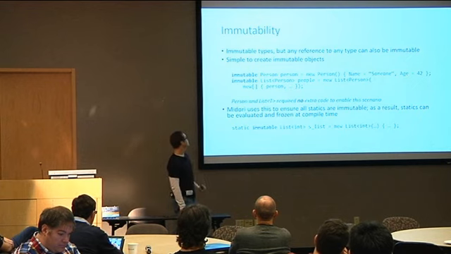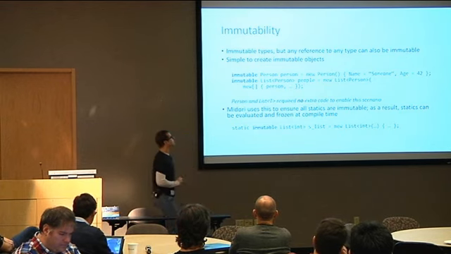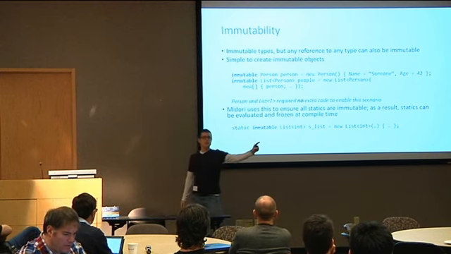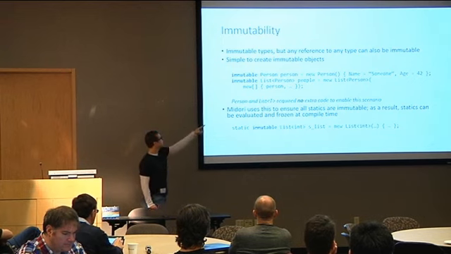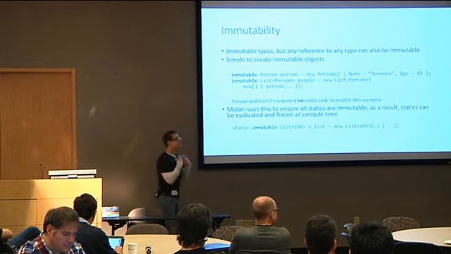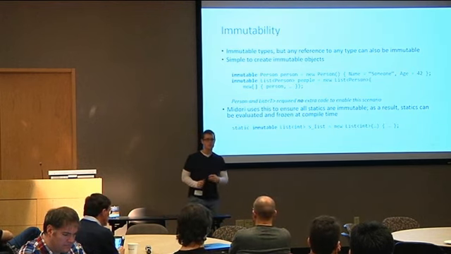For instance here, I can say immutable person equals new person. And the reason we can do this is because we can look at this expression and say, hey, the only things going into this expression are immutable values. String is immutable, 42 is an int, that's immutable. The only thing here is immutable data, so why can't we just create an immutable value out of it?